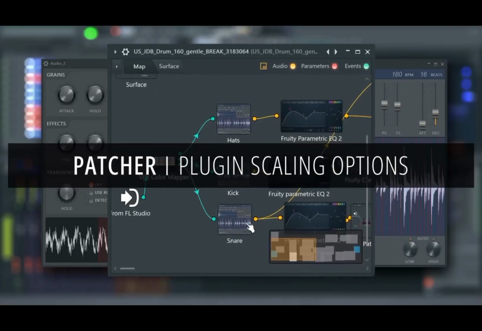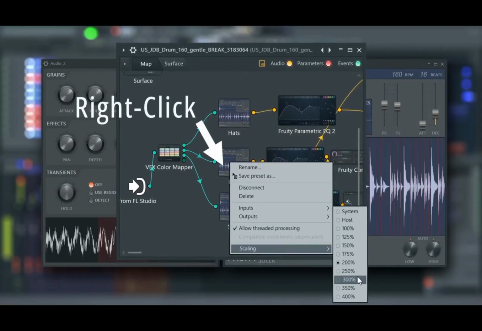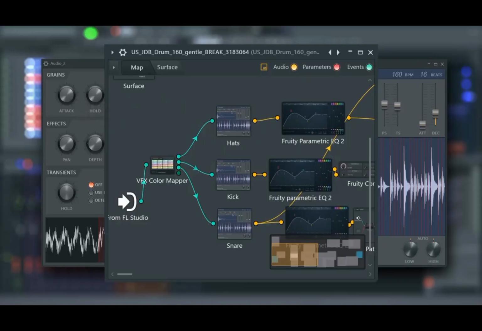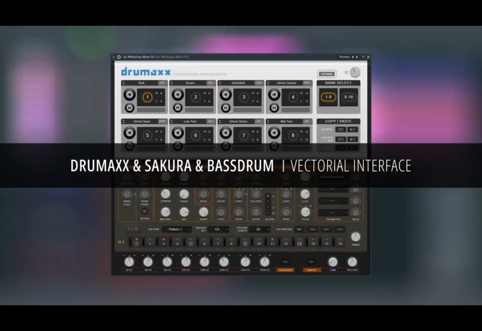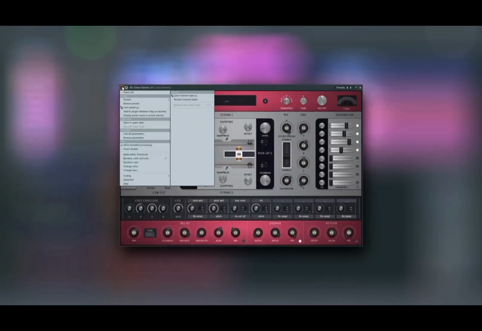And while we're looking at Patcher, Patcher can now use the same plugin scaling options for FL Studio plugins that FL Studio has. Right-click plugins on the map to change their scaling. Drum Mag, Sakura and Bass Drum have been overhauled with pristine vector interfaces, so you can scale them without losing clarity.